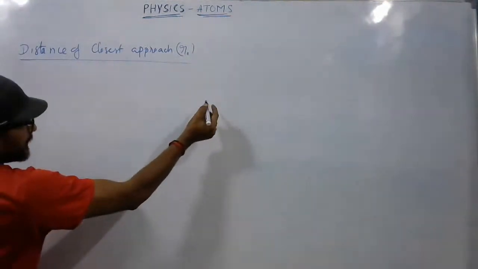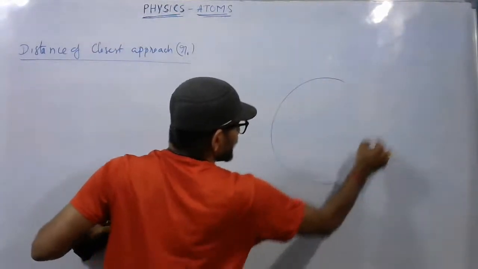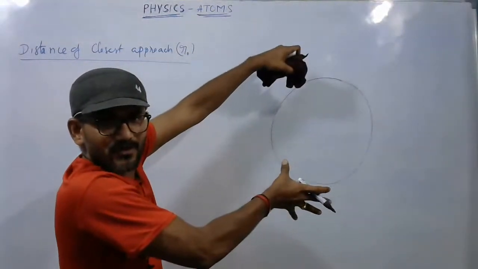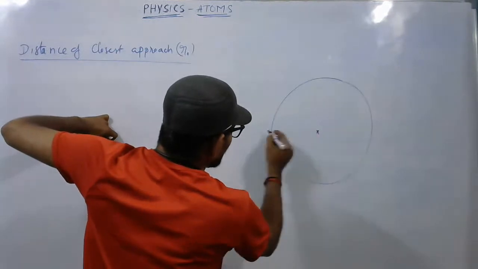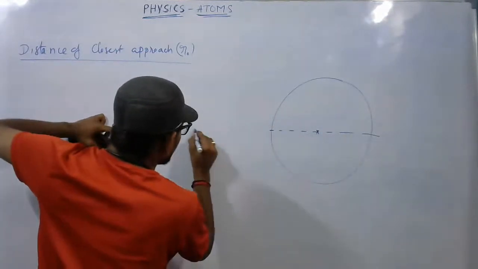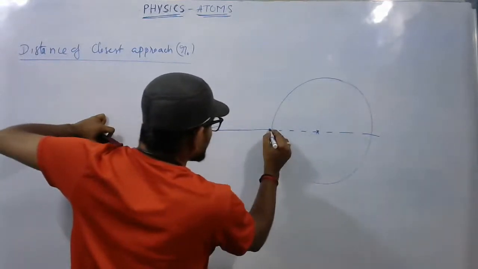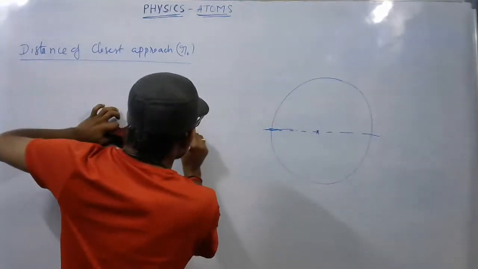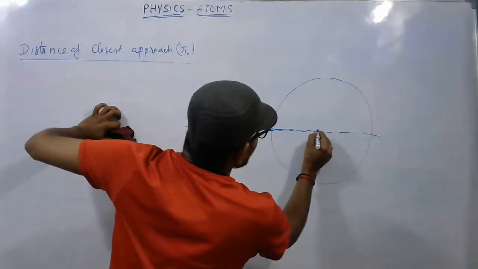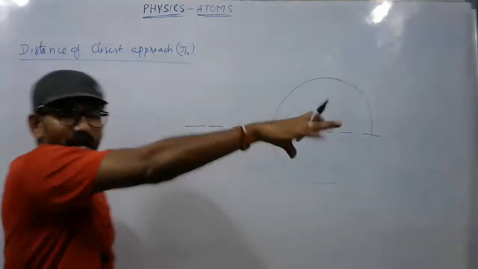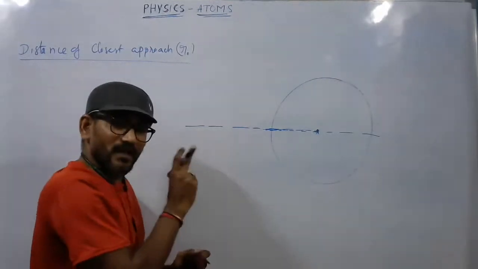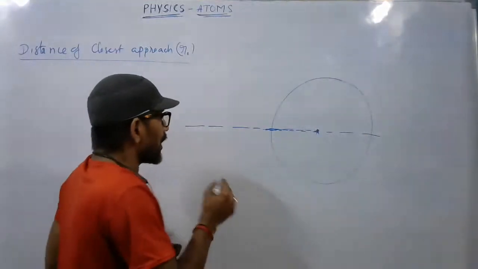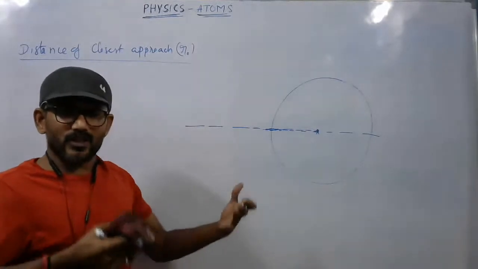When a bunch of so many alpha particles comes here, one in 10 to the power 6 alpha particles passes through a line that goes through the center of the nucleus, the center of the atom. That alpha particle experiences a huge repulsive force.